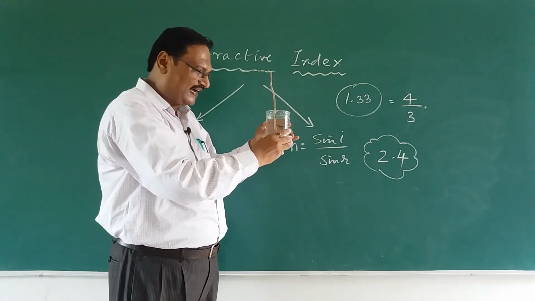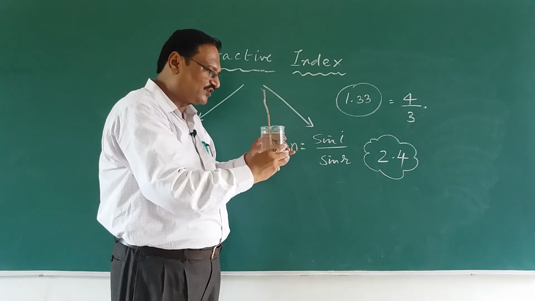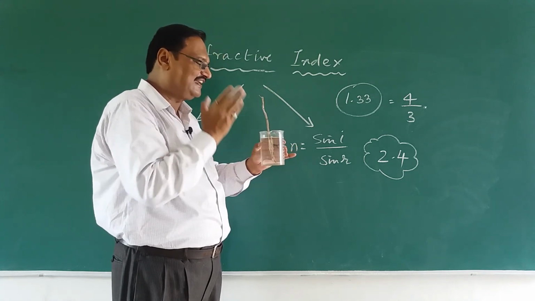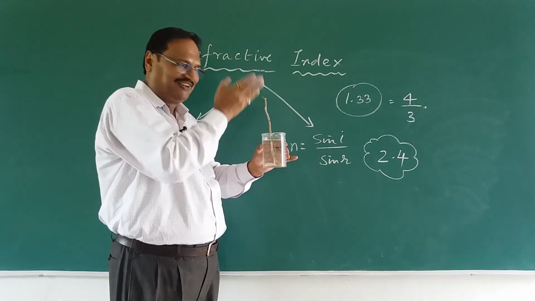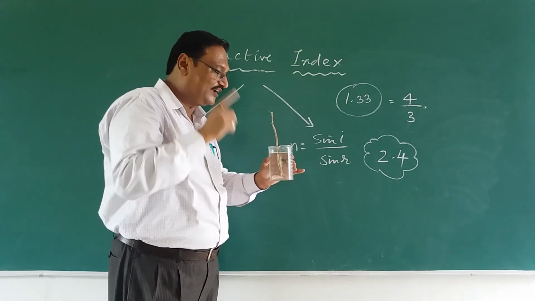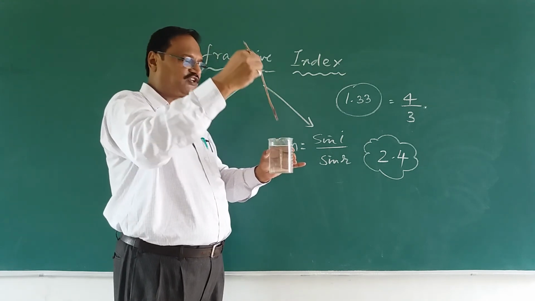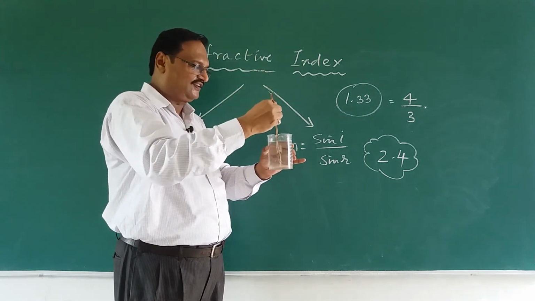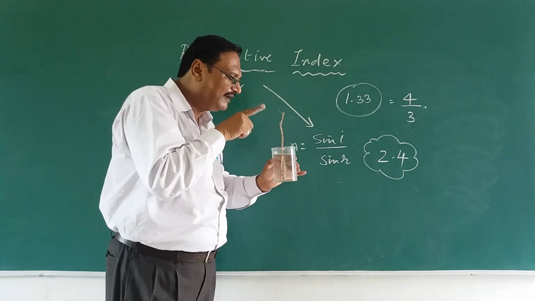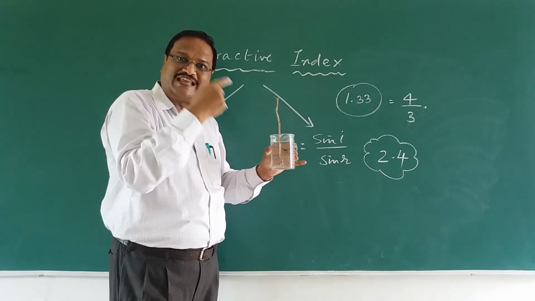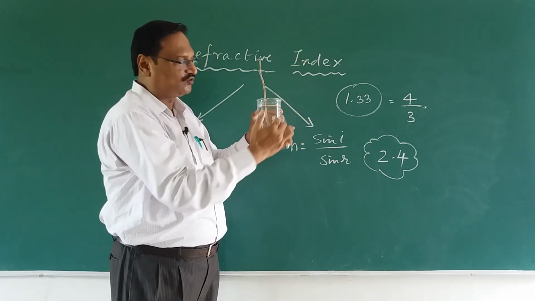But when I bring my eyes closer to the surface like this, and see at this angle, it is bending. Yeah, you can try this in a swimming pool. When I remove the stick, it is straight, but when I insert it, you find that the stick is bending. That is because of the bending of light when it travels from air to water.